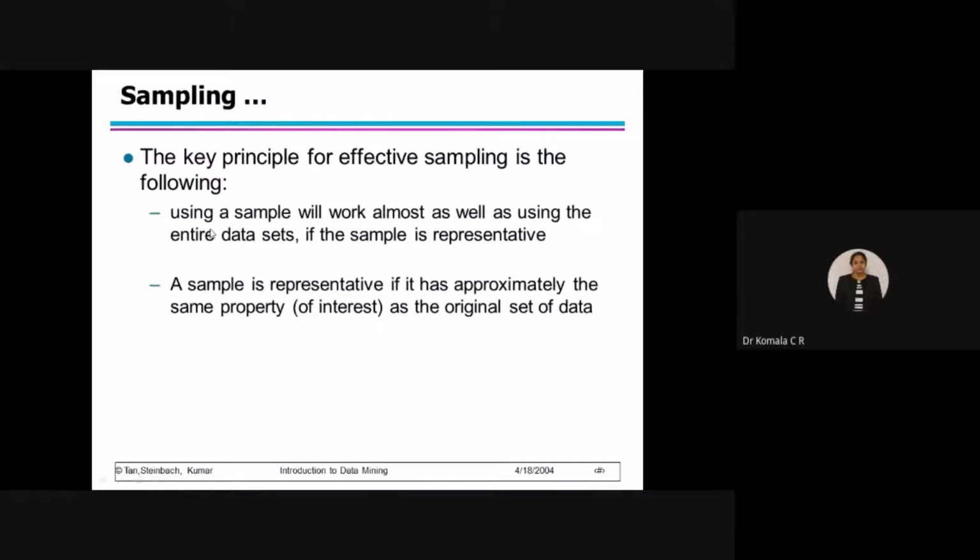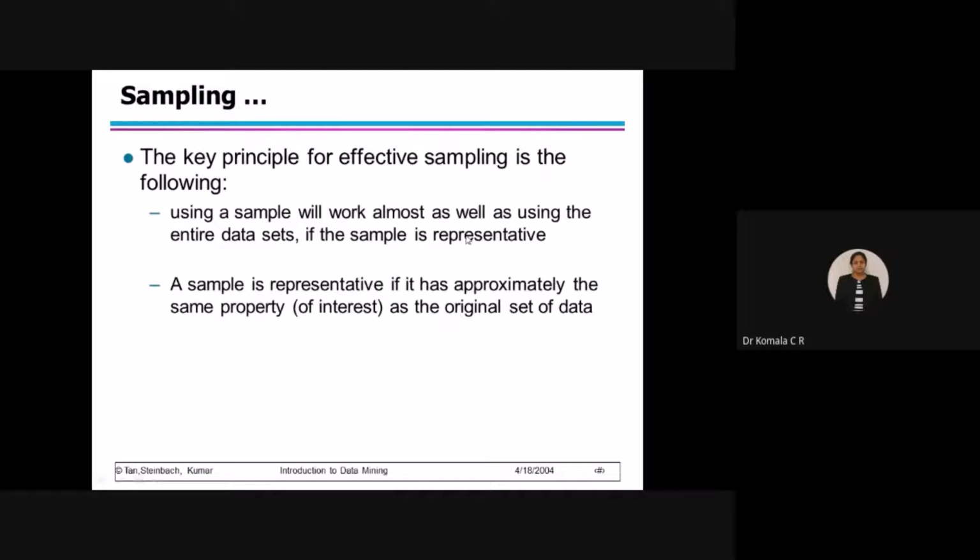What are those? First one: using a sample will work almost as well as using the entire data set if the sample is representative. I'll give one best example. Say I want to convey one message to your entire class. I will not waste my time sending the message to each person individually. Your class strength is how much? The class strength is 55. Instead of sending the message 55 times to 55 students, what will I do? I will send a message in your group, or I will send it to one person, say your class representative. Then that message will be conveyed from your representative to all your classmates.